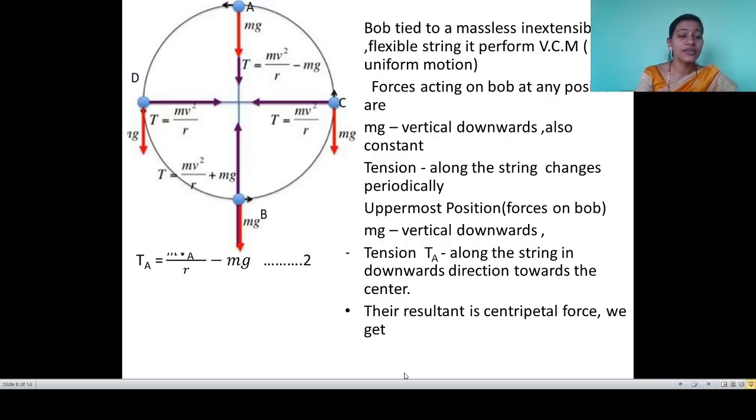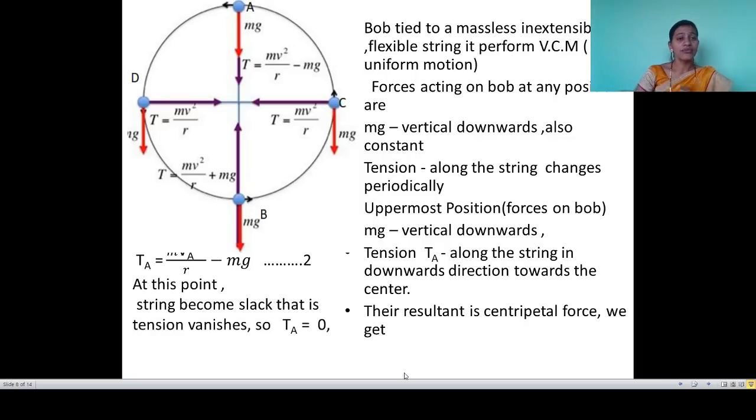Now the next thing: we can find the equation for that tension. Ta is equal to mVa square upon r minus mg. Okay, now what happens when the bob is present at the topmost position?